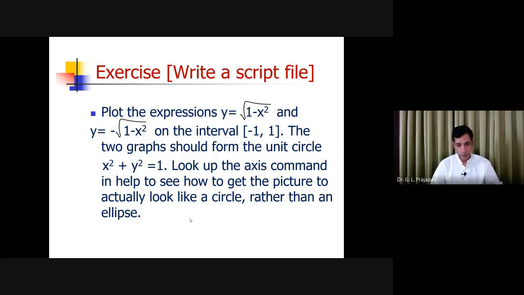And you know that this is the equation of the circle. You know that x square plus y square is equal to 1. This is the equation of the unit circle you can compute. So x value you can find like 1 minus y square under root, and y value you can find 1 minus x square under root. Okay.